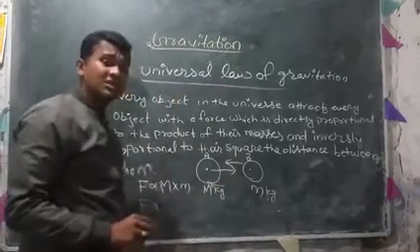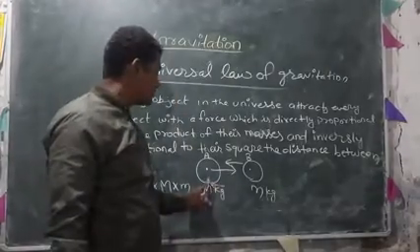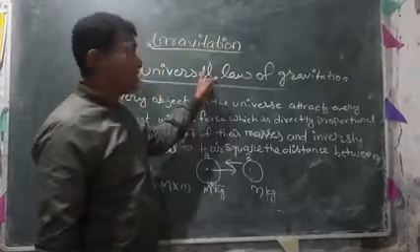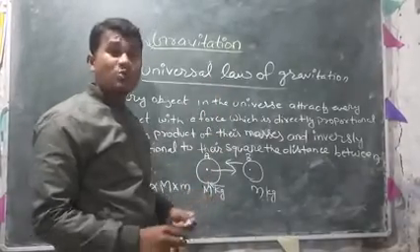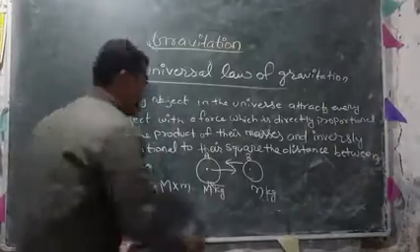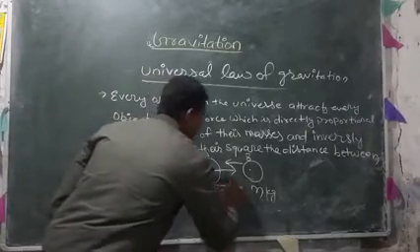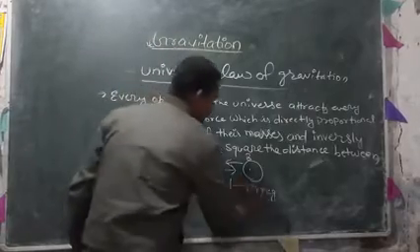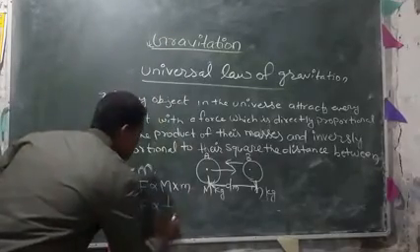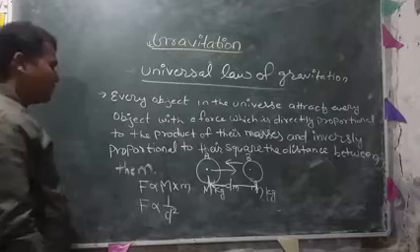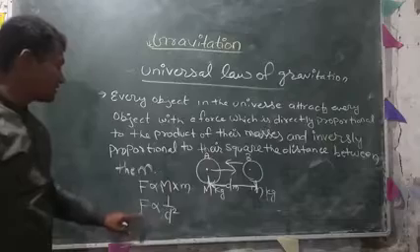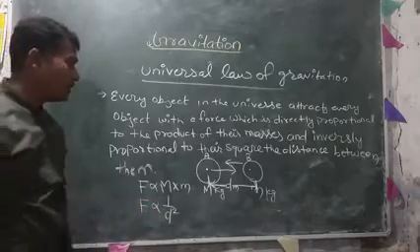The distance must be considered between their centers, not from surface to surface, because gravitational force always attracts objects towards their centers. Let the distance between the centers be small d meter. So the force is inversely proportional to 1 by d square.